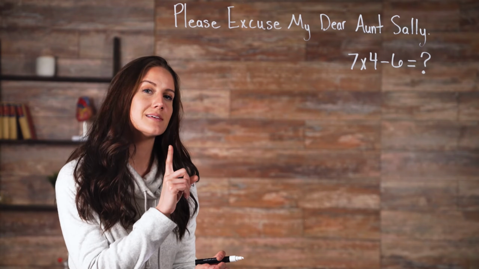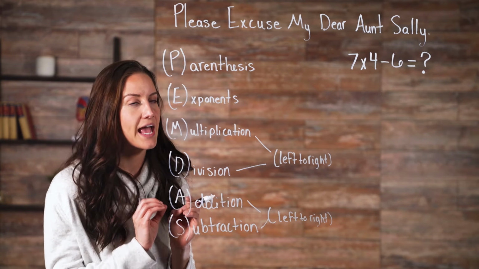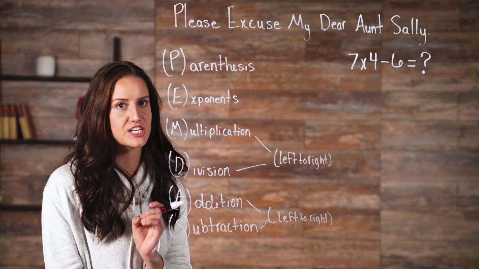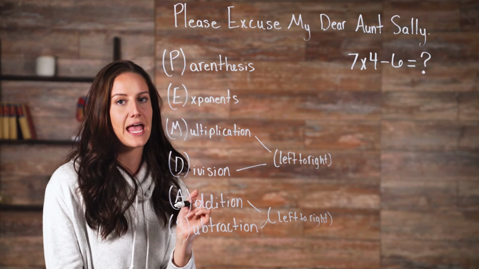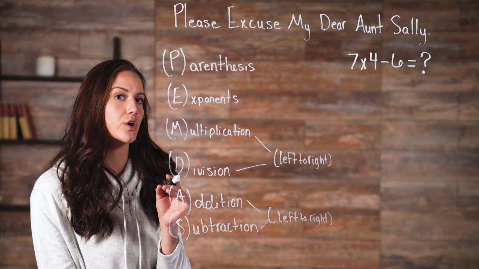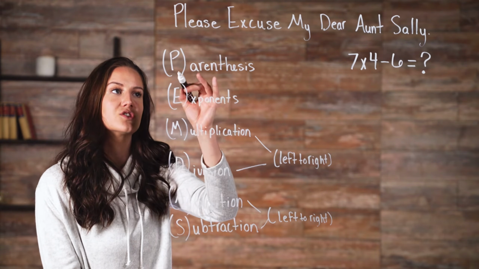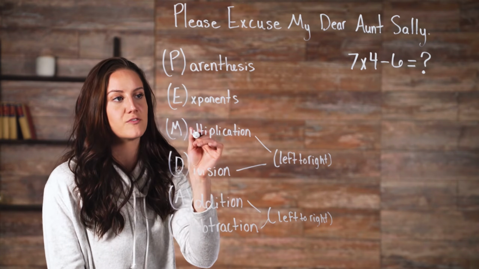And this brings us back to Aunt Sally. Operations have a specific order, and this is what Please Excuse My Dear Aunt Sally helps us to understand. It's an acronym, PEMDAS, that tells us in which order we should solve a mathematical problem. So first is please, which stands for parentheses. So we solve everything inside of the parentheses first.